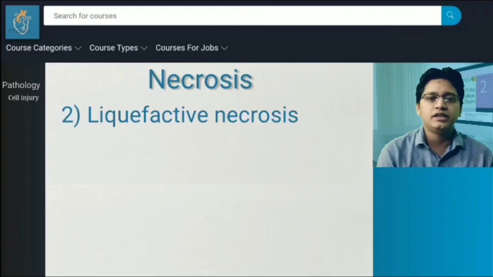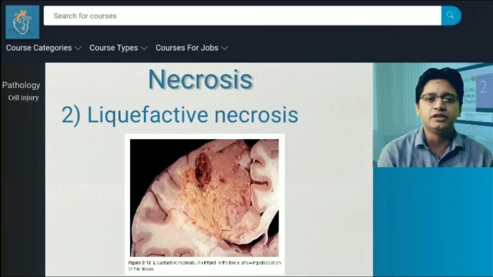On the other hand, in liquefactive necrosis, the complete digestion of the cell occurs and the necrotic tissue is transformed into a liquid viscous mass. It is characterized by bacterial or fungal infection because this agent stimulates the inflammatory cells. Examples include the abscess, boil and ischemic necrosis of the brain.